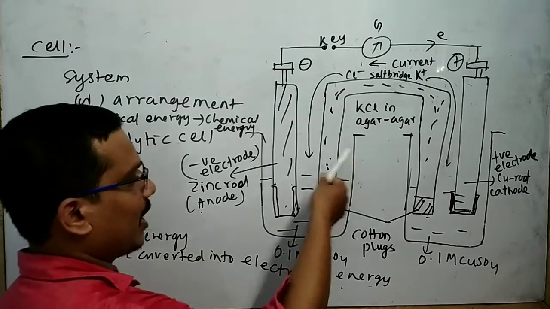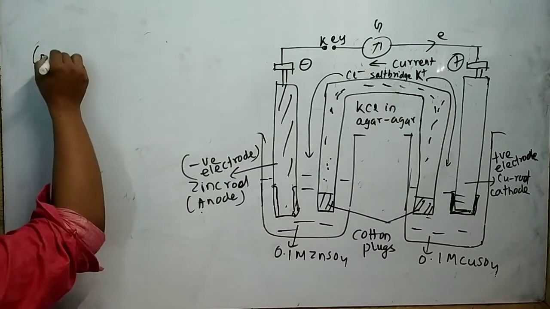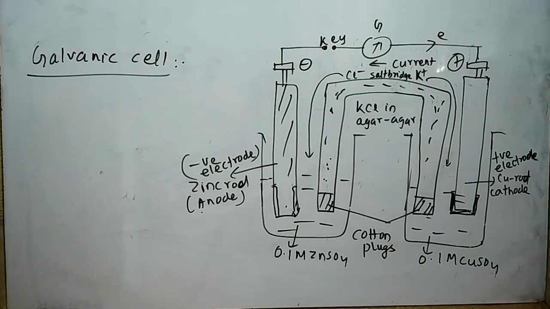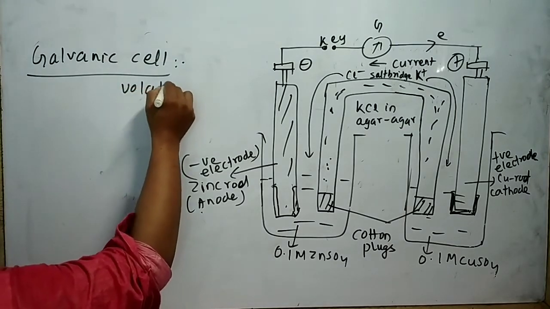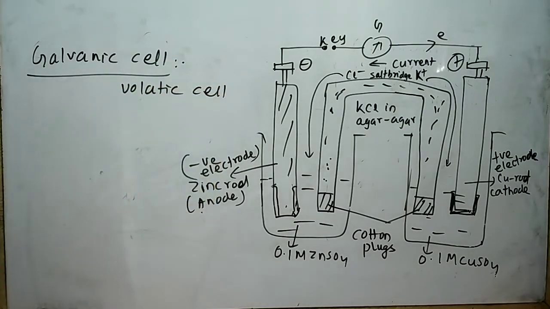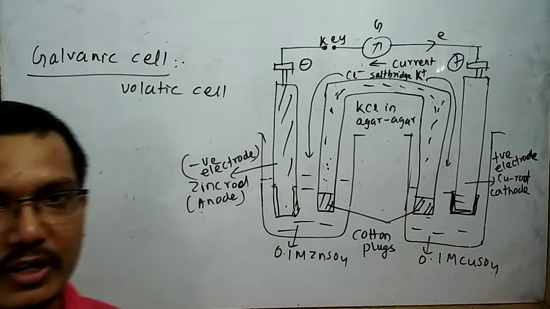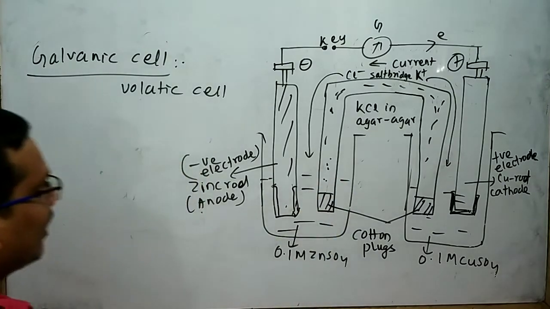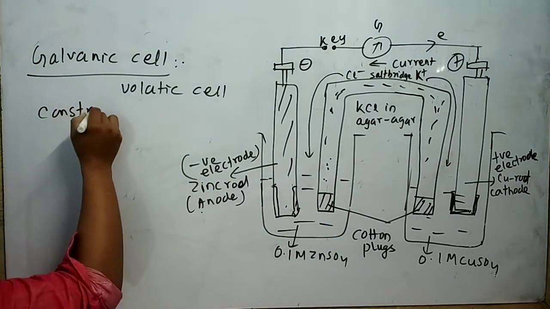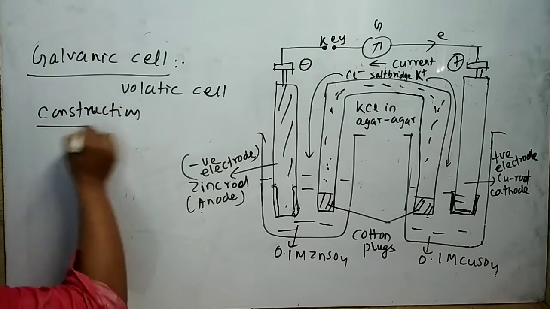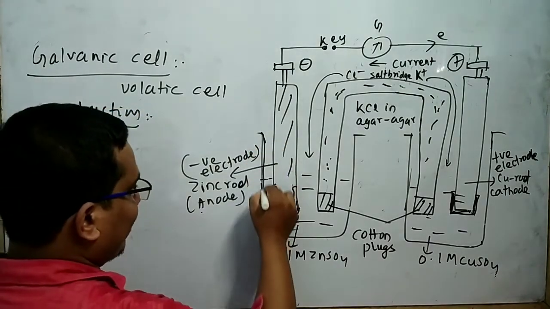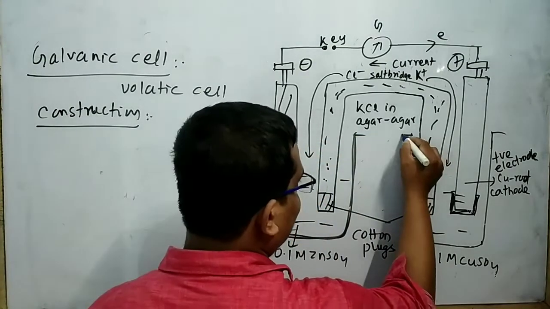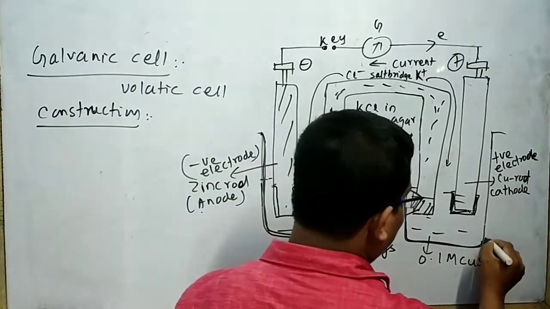This is your galvanic cell. Now I will explain about the galvanic cell. It is also called voltaic cell. In galvanic cell, the chemical energy is converted into electrical energy. At first I will explain about the construction of galvanic cell. Here two electrolytic tanks are taken. This is one electrolytic tank and this is another electrolytic tank.